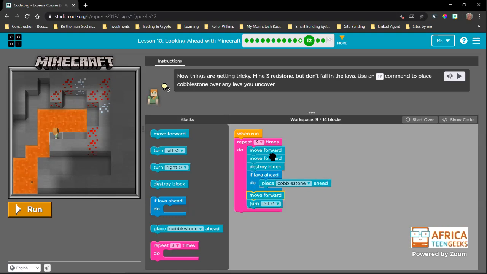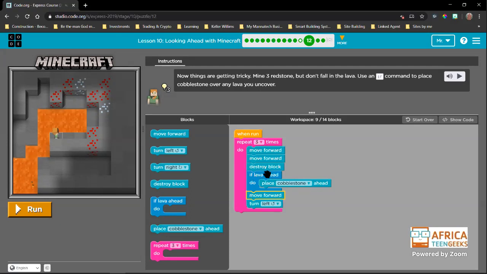So now if we read the code, it reads like this. It's saying move forward 1 time, move forward again. Destroy the block. Check if there is lava ahead. If this is true, then you do this. You place cobblestone. But if this is false, there is no lava, you skip this, you do not do this, and then you go on to the next line of block of code that is there. Okay, so that is what an if statement does.